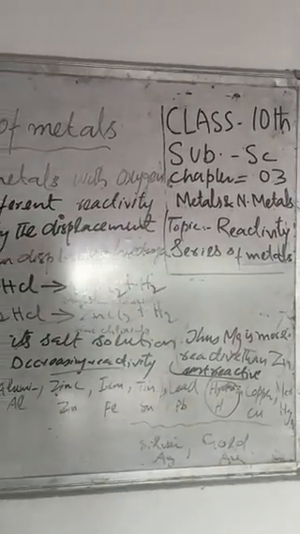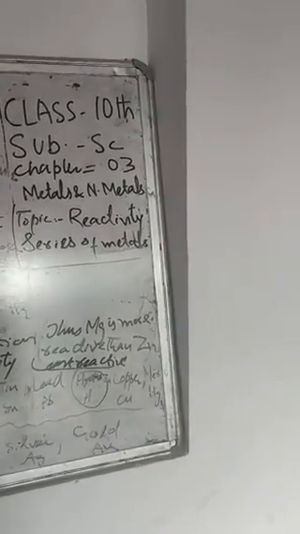But magnesium can displace zinc from its salt solution. When we see the salt solution of zinc and try to see the reactivity of the magnesium, we see magnesium metal displaces zinc from its salt solution. Thus, magnesium is more reactive than zinc.